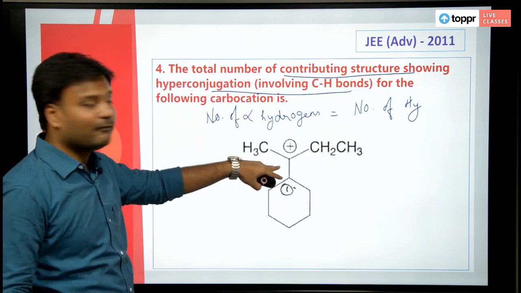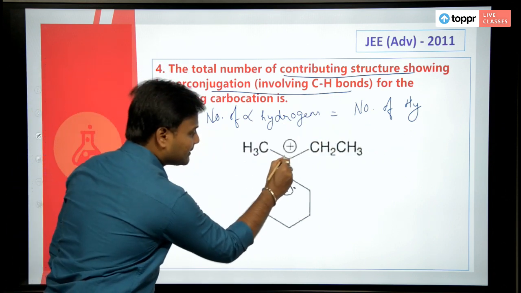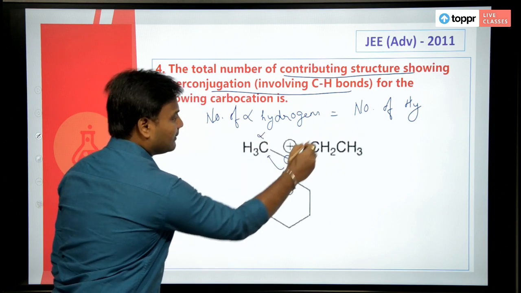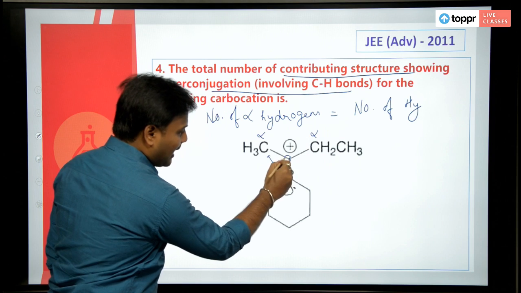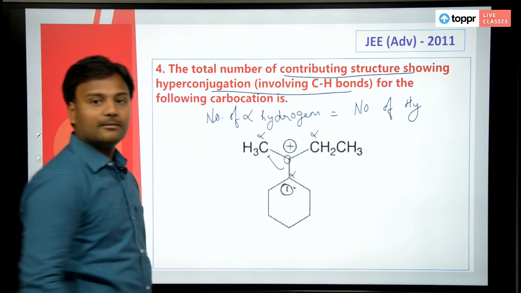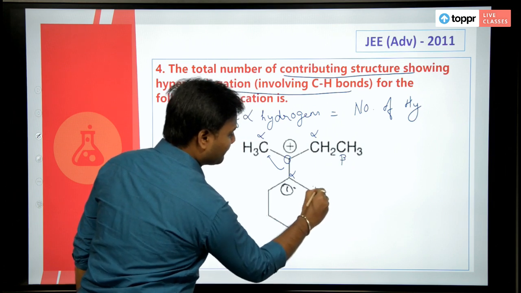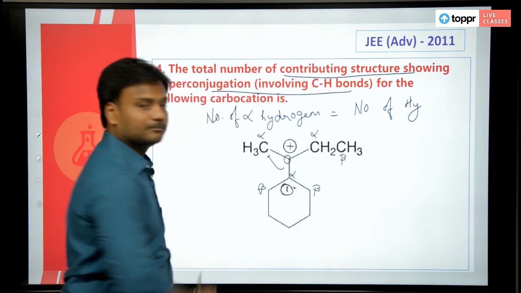So how many alpha hydrogens do we have? This is the carbon. So the next carbon is called the alpha carbon. This is alpha carbon, this is alpha carbon, and this is one alpha carbon. But this one is a beta carbon. This is beta, this is beta, and this is beta.